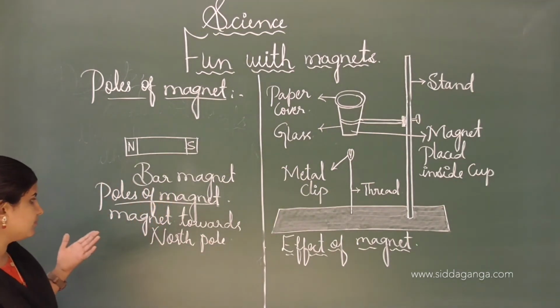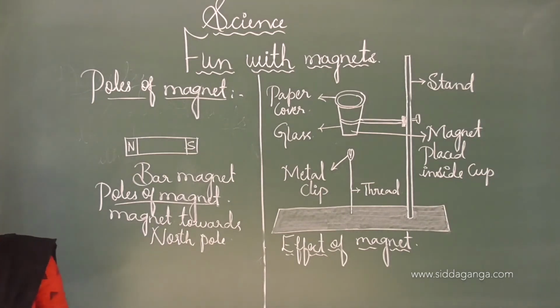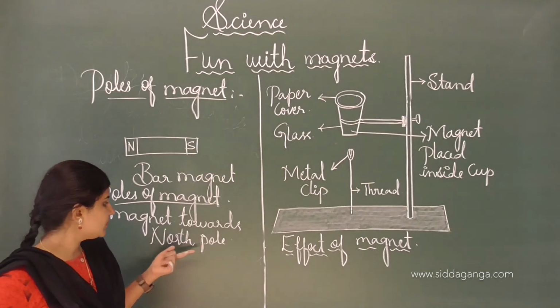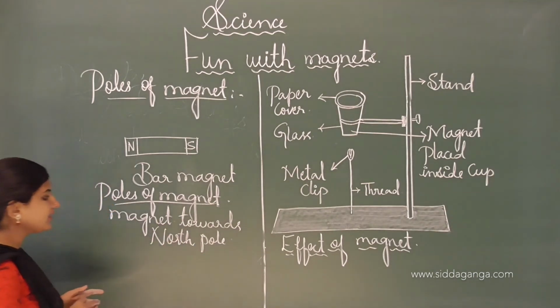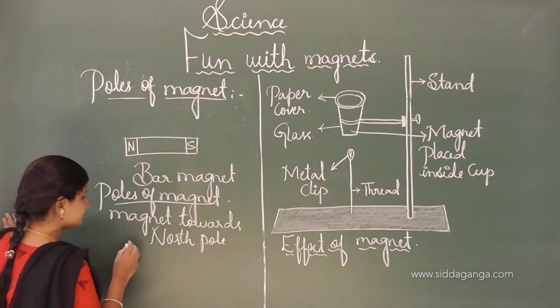See, the pole of the magnet towards the north, it shows that it is the north pole or the north seeking pole.